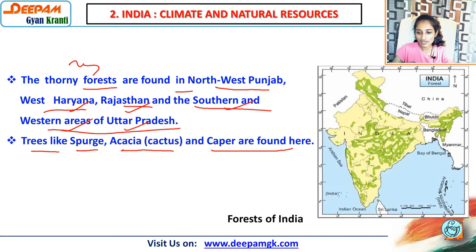You can see here the forest in India, where the red color and green color show the portion which is covered with trees, or we can say forest. So you have to prepare the long question, types of forest, and which trees are there.